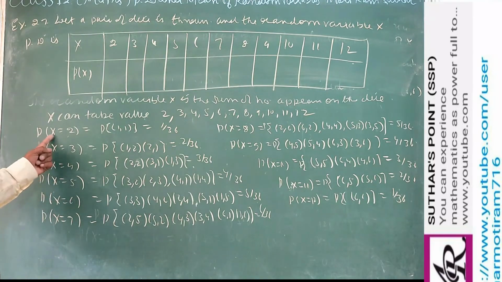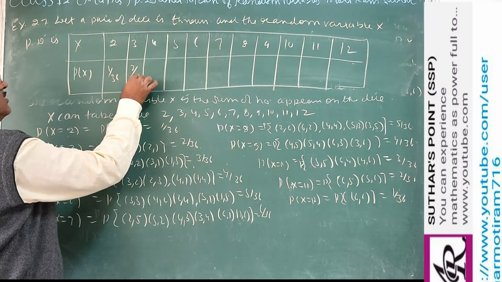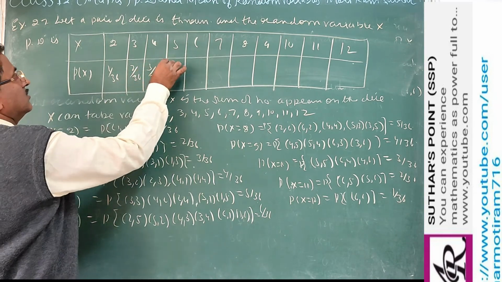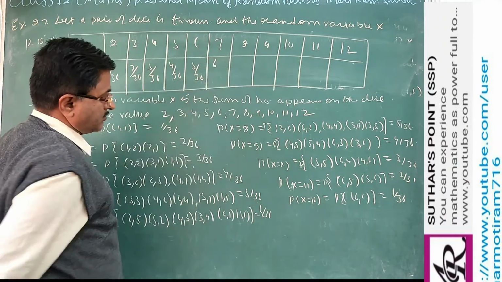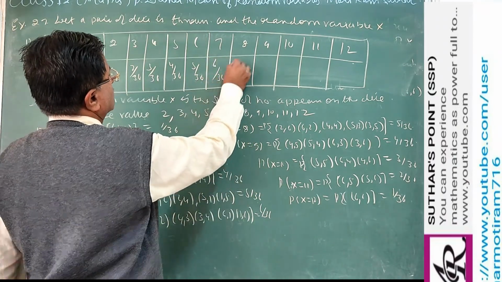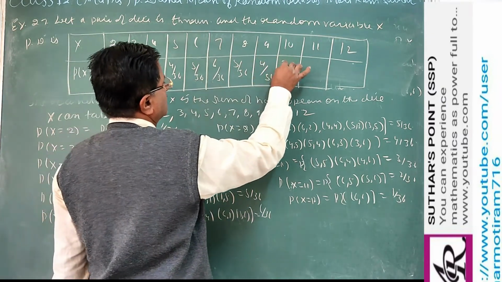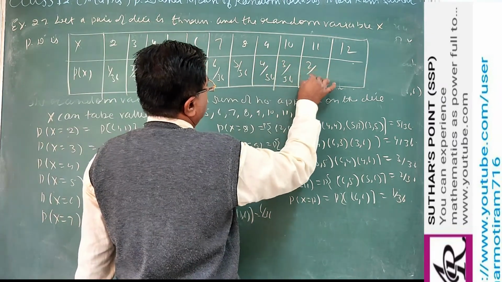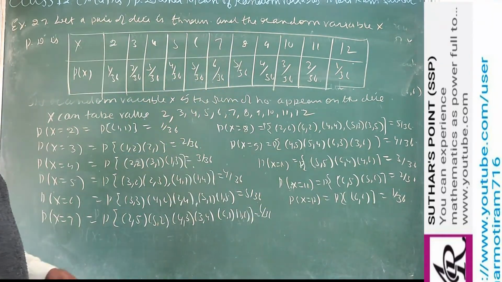The corresponding probabilities are 1 by 36, 2 by 36, 3 by 36, 4 by 36, 5 by 36, then 6 by 36. Then again decrease: 5 by 36, 4 by 36, 3 by 36, 2 by 36, and 1 by 36. So this is the probability distribution.